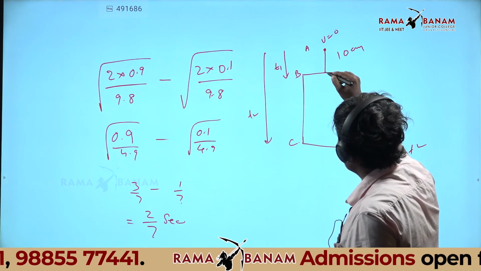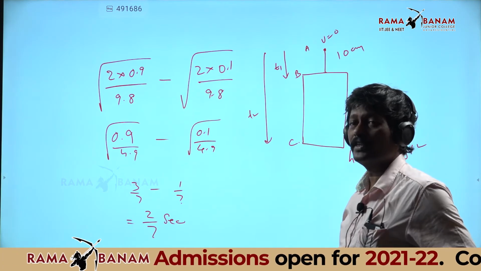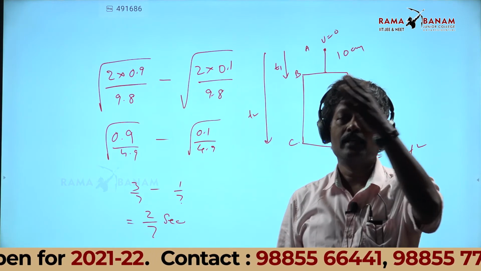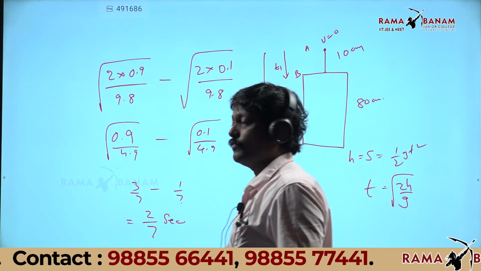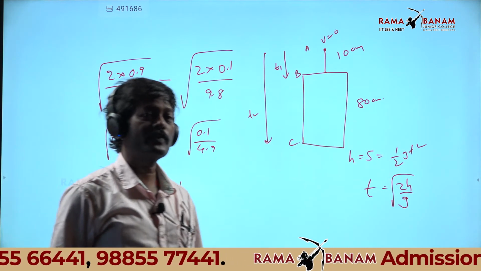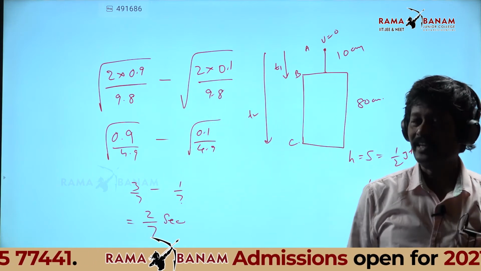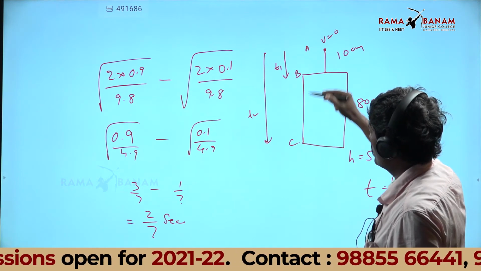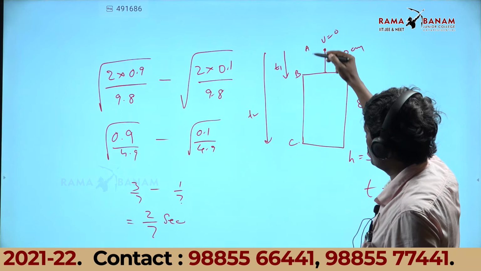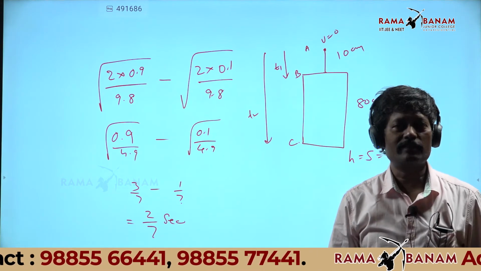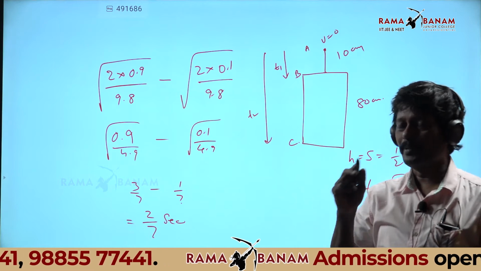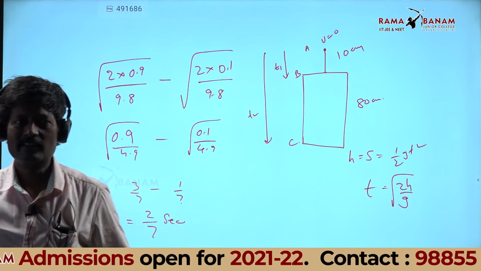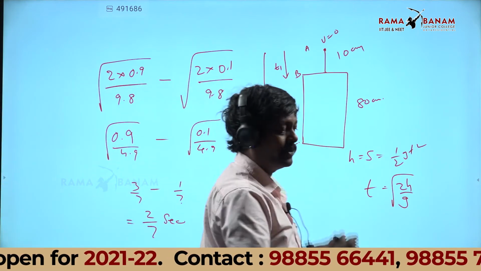If I find the velocity here and solve it, it will take a lot of time. You will get a quadratic equation. You have to use minus b plus or minus root of b square minus 4ac by 2a, or find the factors. A lot of time is involved. So I have taken from A to B what is the time, from A to C what is the time. Time from A to C minus the time from A to B will give the time to cross the window. The paper setter will give it like that. Many students will come out of the examination hall and say, sir, this window problem is so difficult.